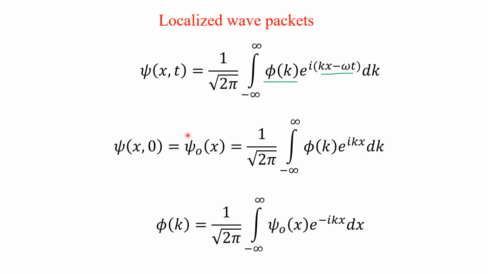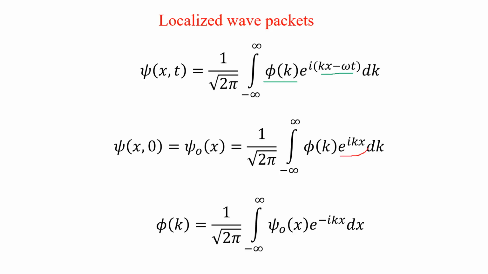Now, if you take time as 0, this omega t will go away because t is 0. So psi of x and t becomes psi naught of x, which is equal to 1 over square root of 2 pi, integral from minus infinity to plus infinity of phi of k e power i kx dk.